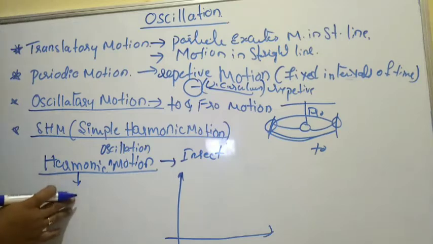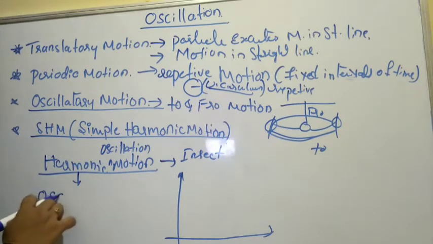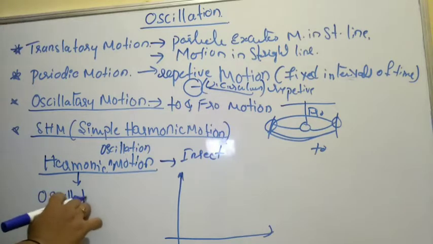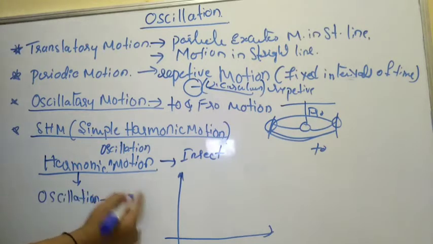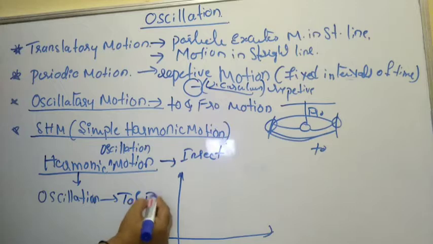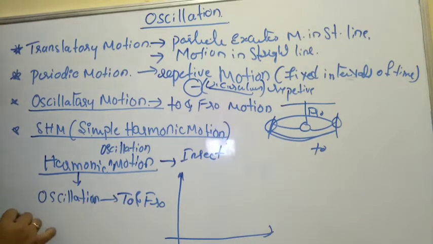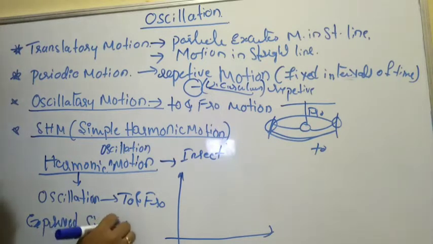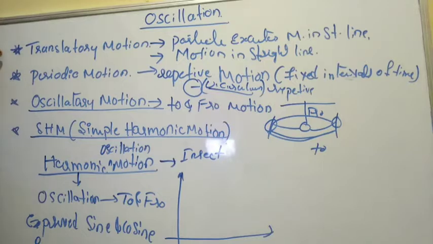Oscillation is one which executes the to and fro motion, which we know already. If this to and fro motion is expressed in terms of sine and cosine form, that is called harmonic oscillation.